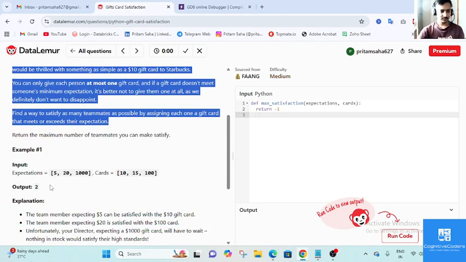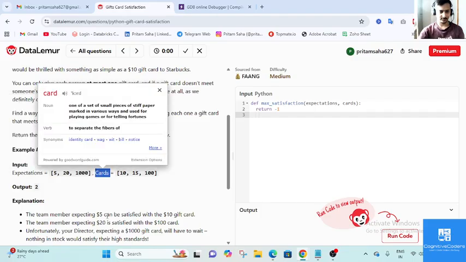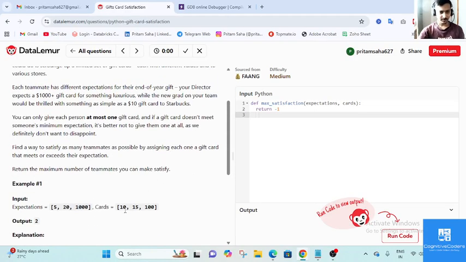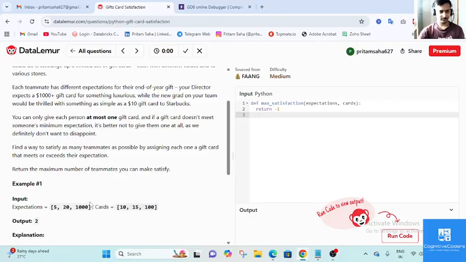Basically, they have one expectation bucket and one cards bucket. This is the gift card bucket: $10, $15, $100. And this is the expectation bucket for each and every employee. Some employees expect $5, some expect $20, some expect $1,000, but in your bucket you only have $10, $15, and $100. So how many employees can you satisfy with your bucket of cards?